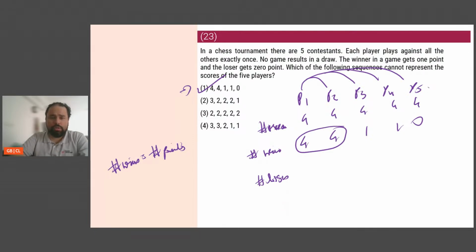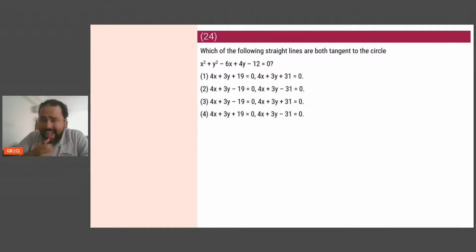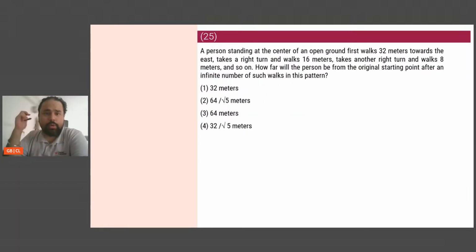Straightforward question. Okay. I hope we are clear till here. Lovely. I still have about 25 minutes to go. I have about 20 odd questions to go. So I will try to pick up my speed a little and see what happens. Which of the following straight lines are both tangent to the circle? No, I will look at it later. Geometry, so I don't like it.